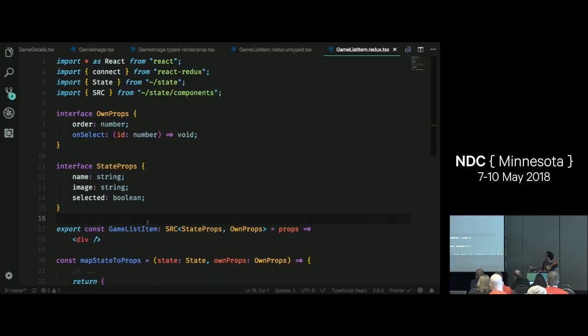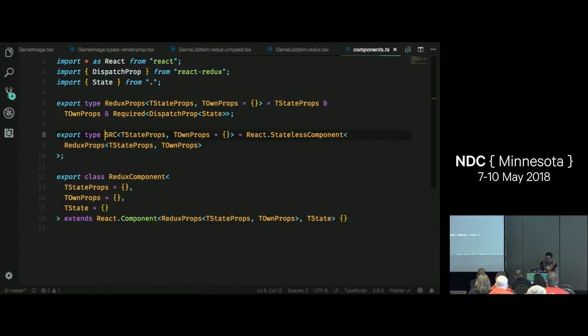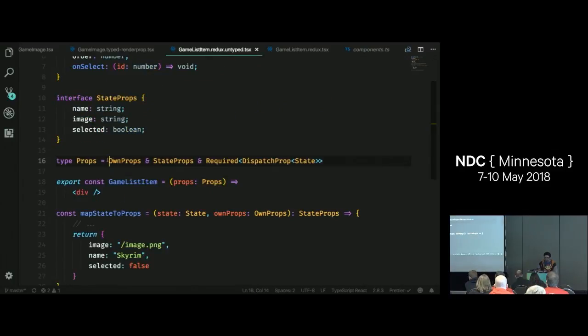What SRC does is it encapsulates that little type alias that I had before. So we are taking our state props and our own props, and guess what? Because we can set defaults, we can also just make it optional. Maybe it doesn't take own props. Maybe there's just props from Redux. In this case, we do have some own props, so I'm going to add it back in. Okay, that's cool. What does that look like? Man, there's a lot of stuff on here. On the first one, we have something called Redux props. Redux props are just our regular type alias that you saw before. This guy. Own props, state props, required, blah, blah, blah.